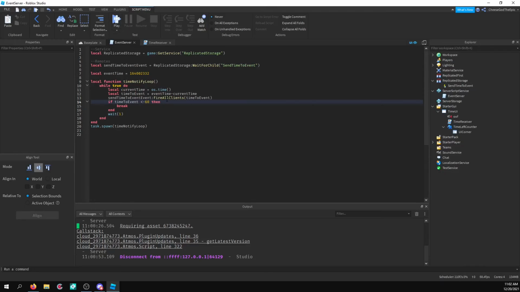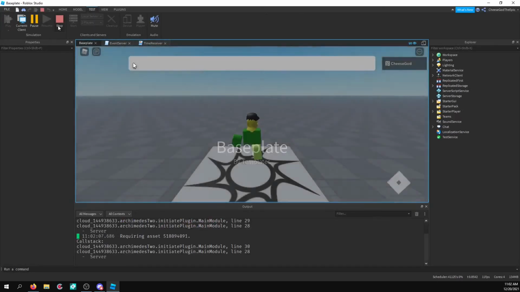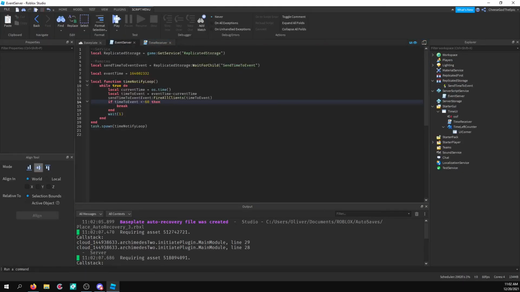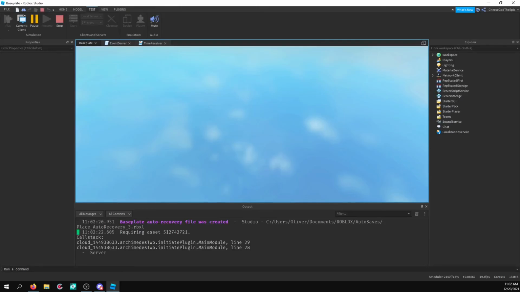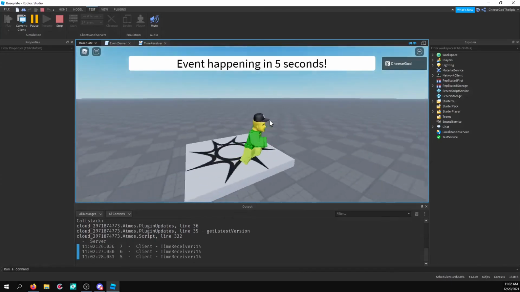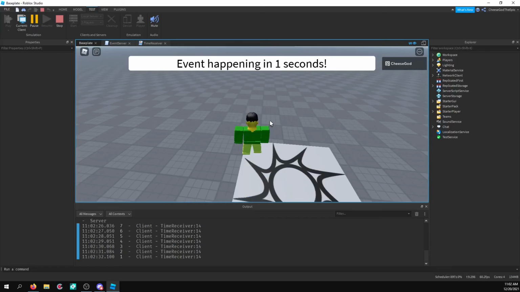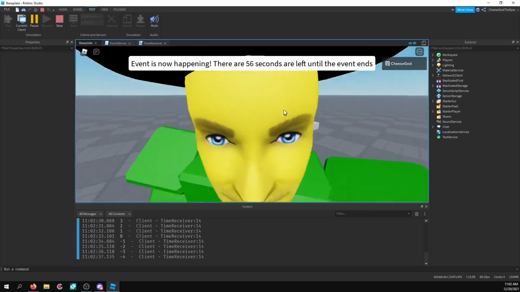Alright, but that didn't really fix the problem, I don't think. I mean, we can go ahead and join and see if it actually updates the text of it. By this point, it might be too late into this, so I'm gonna go ahead and just... Alright. And we'll see what we get here. Alright, so event happening in... Okay, so this looks better. So, I think I fixed it. Maybe.